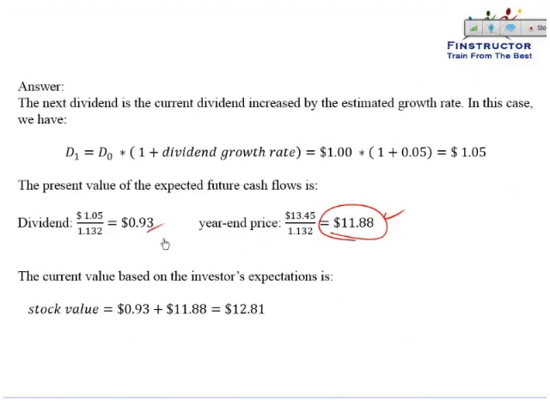So 0.93 is the present value of the dividend. 11.88, my apologies, is the present value of the year-end price. So the current value is $12.81. So if we pay $12.81, then essentially over the year we are expected to make a return of 13.2%.